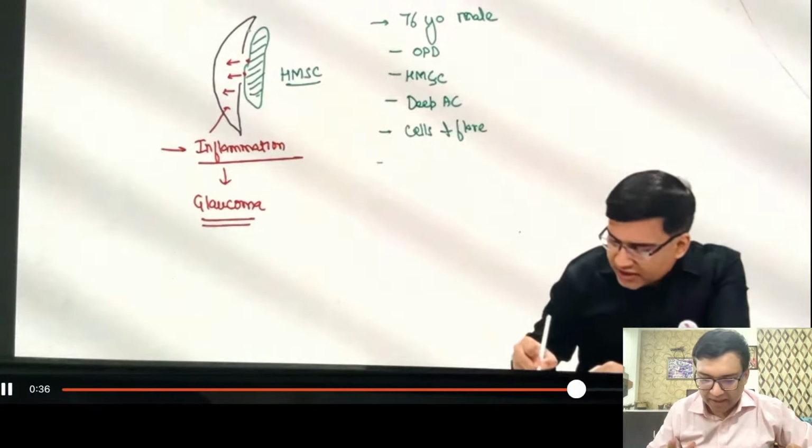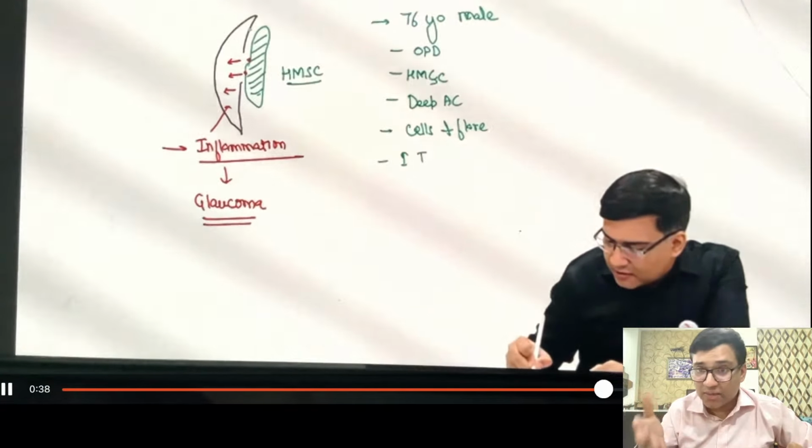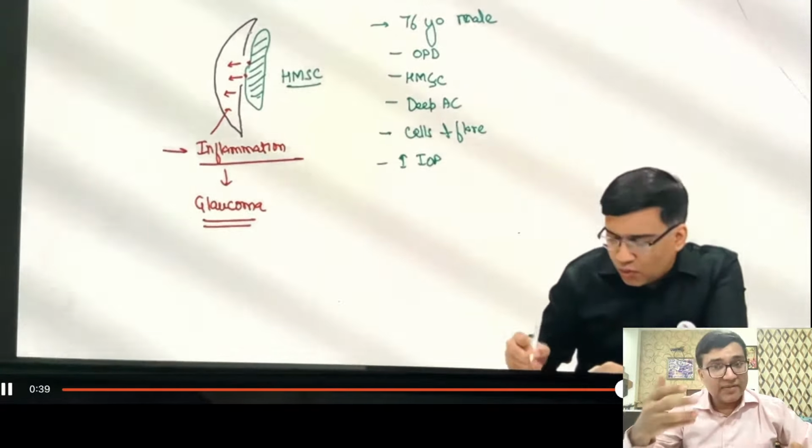See, I am writing deep anterior chamber, cells plus flare. So some students were saying that there were cells plus flare, that was also in the option. So you can see directly from the video, we have exactly told what was being asked in your exam. Okay, let's move to our next question.